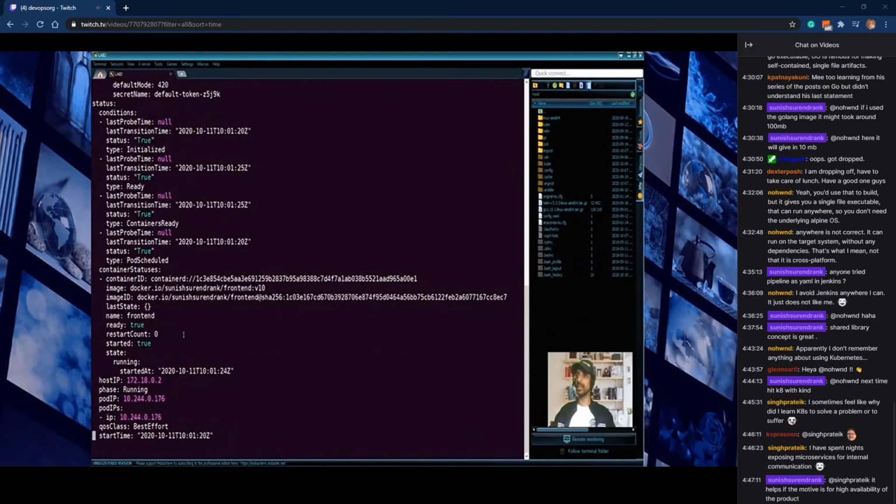We can see that the pods are running with the image front-end v10. That's why we are seeing the change. So you can now understand how fast the changes are pushed into the environment. We will just go back.